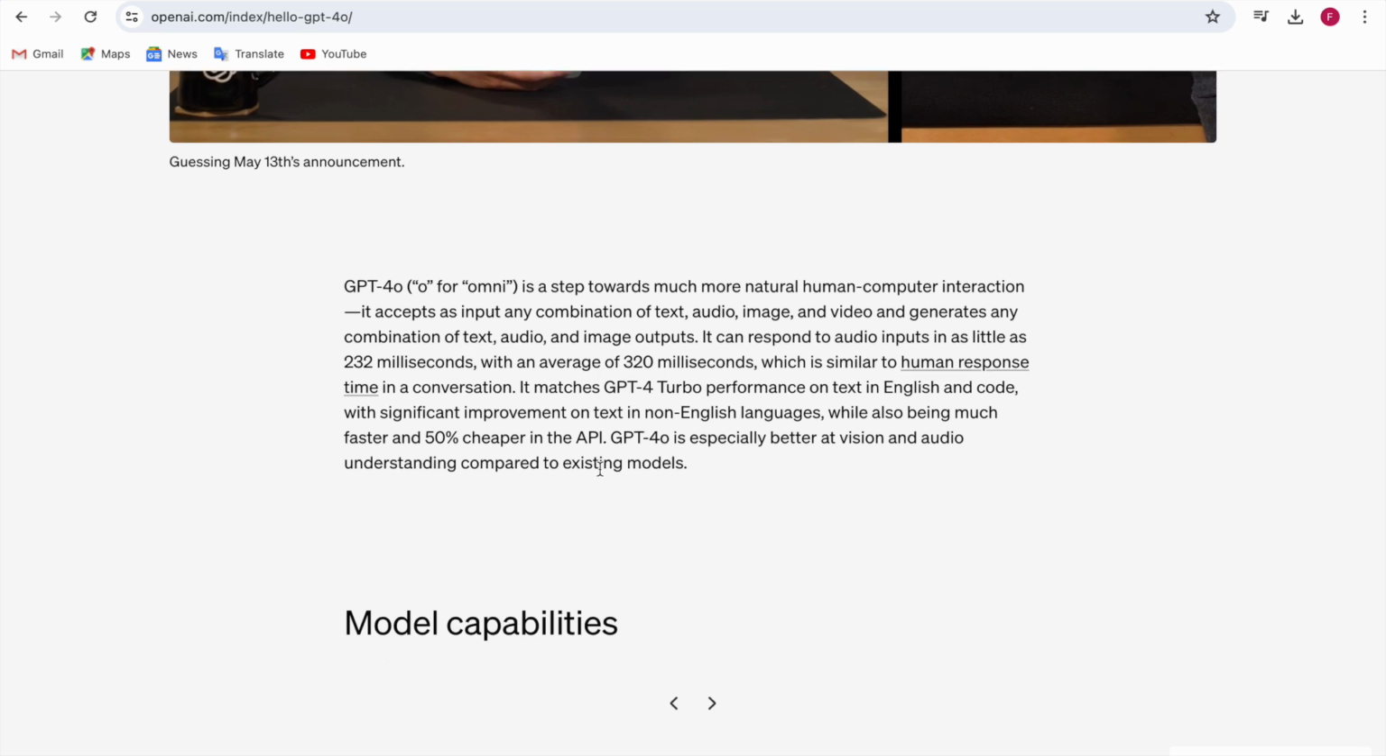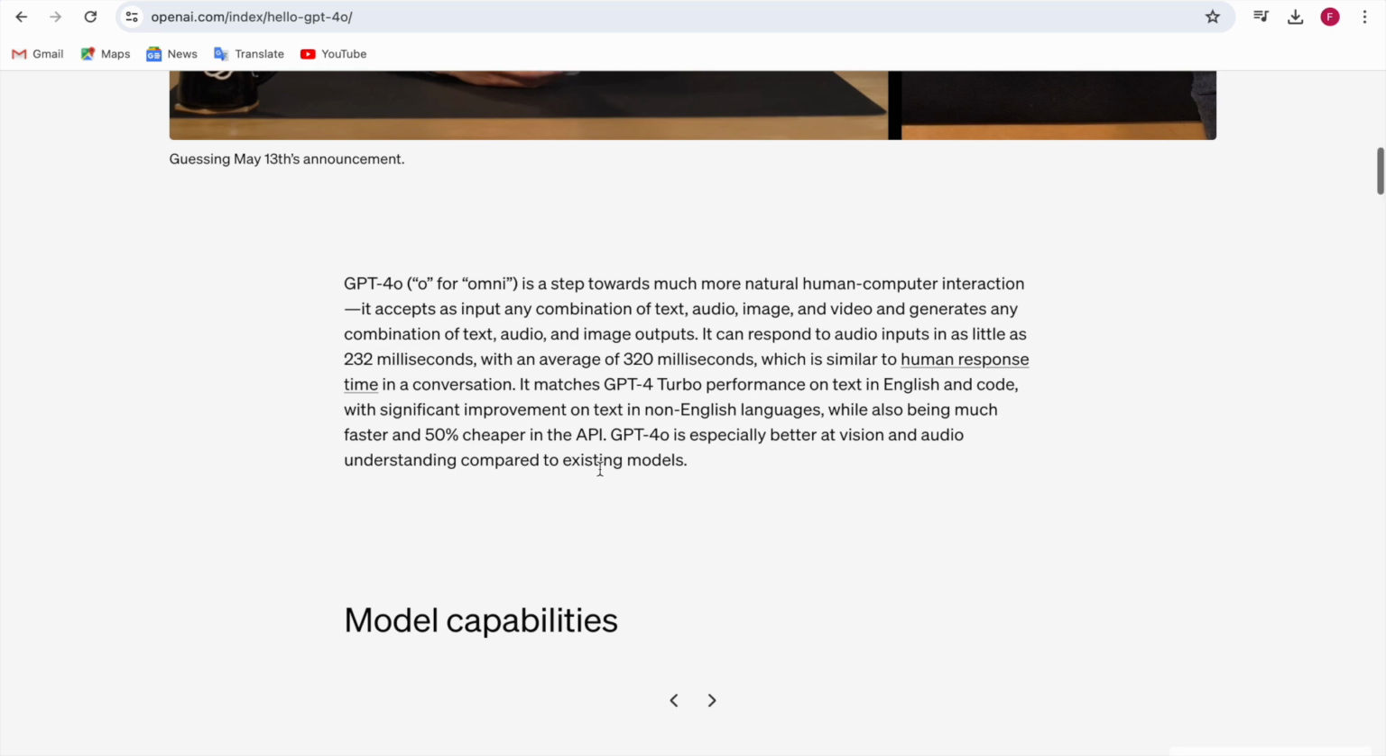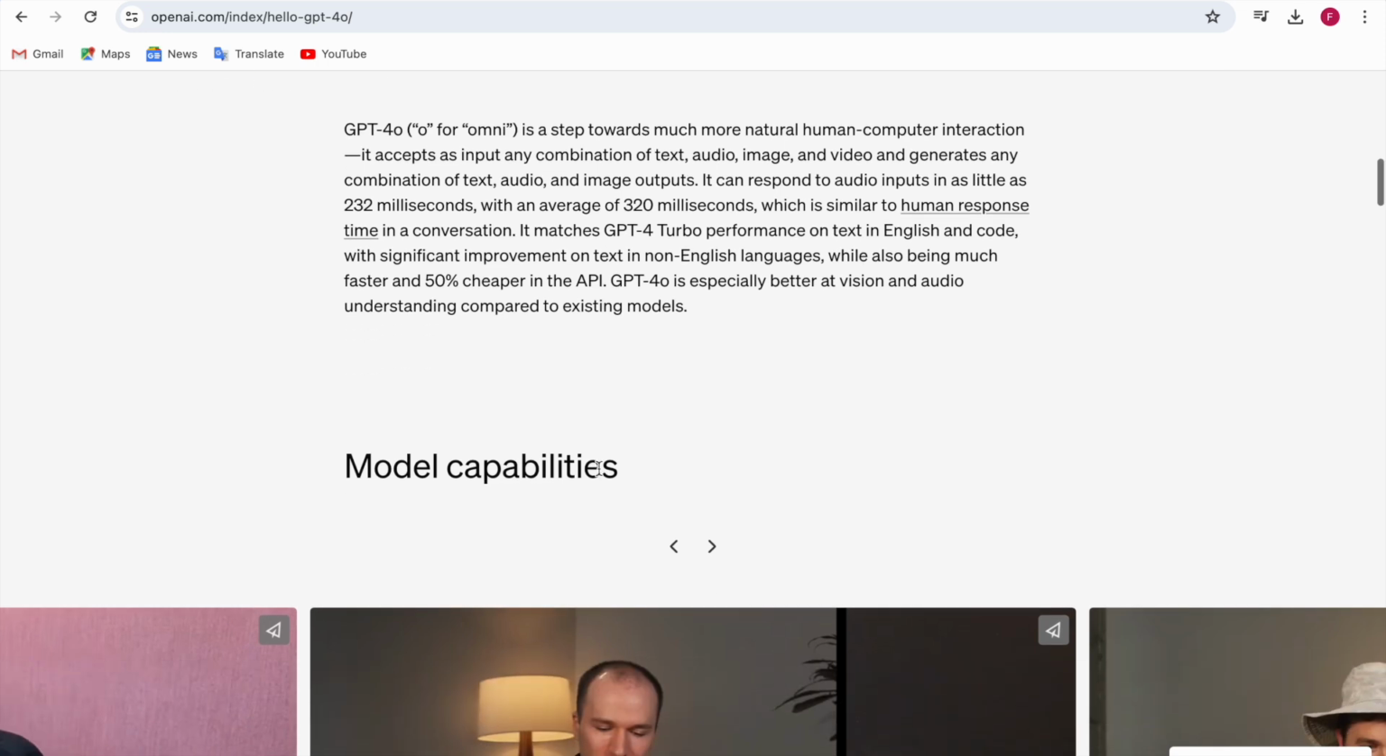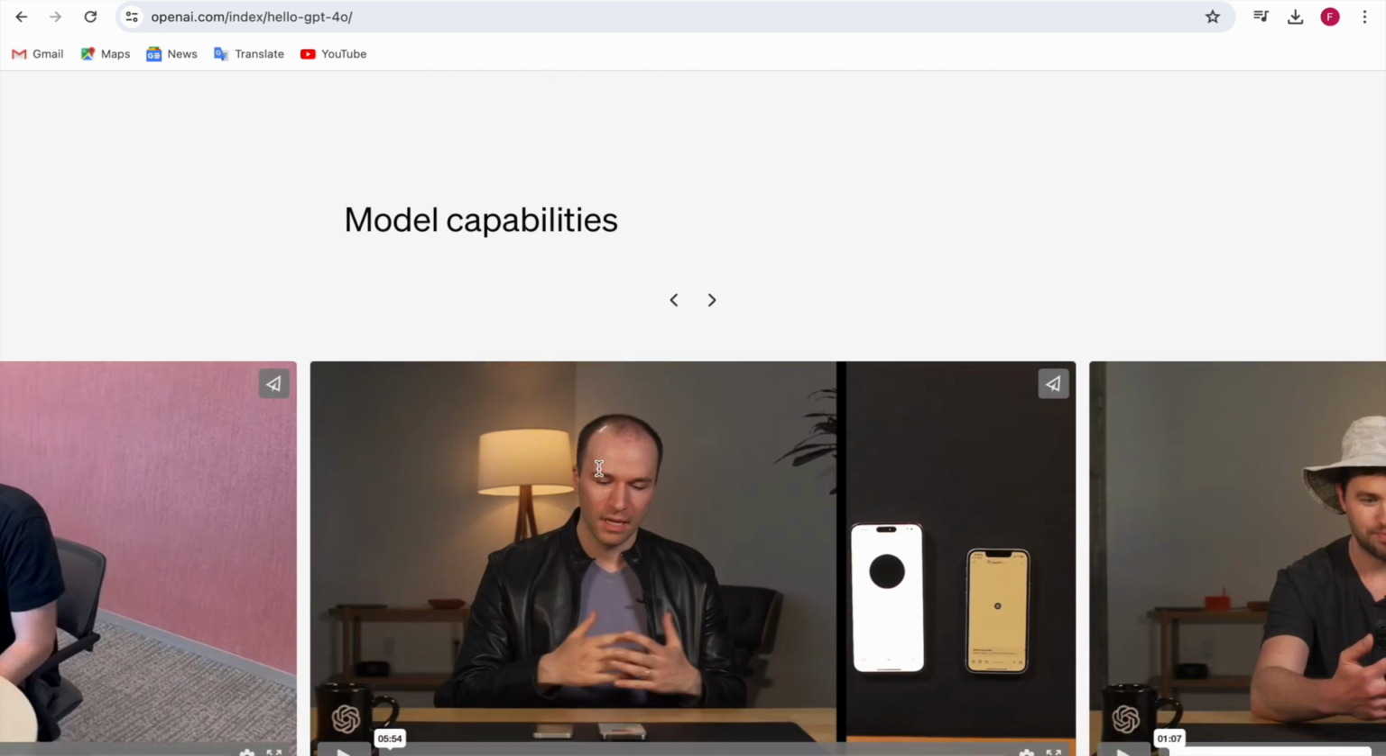It also matches GPT-4 Turbo performance on text in English and code, with significant improvement on text in non-English languages. It's 50% cheaper in the API, and it's especially better at vision and audio. Even ChatGPT can sing now.